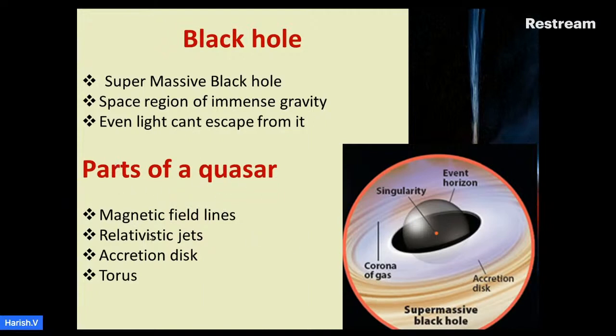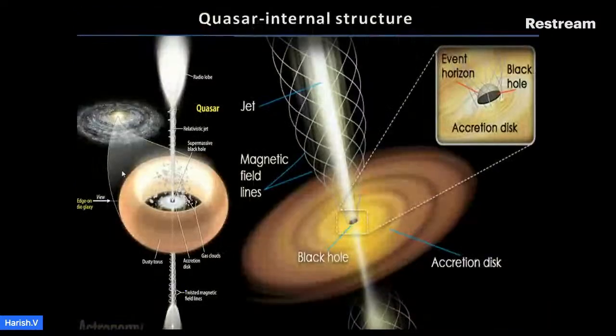Parts of a quasar: magnetic field lines, relativistic jets, accretion disk and torus. This is the internal structure of a quasar. This is the host galaxy which contains the AGN. At the center, there is a black hole which is surrounded by a disk-like structure called the accretion disk. Relativistic jets come from the center of it. The accretion disk is surrounded by a dusty torus.